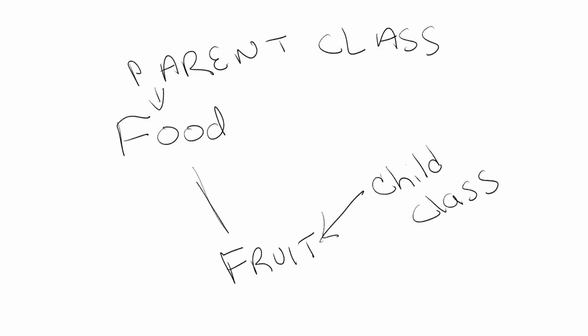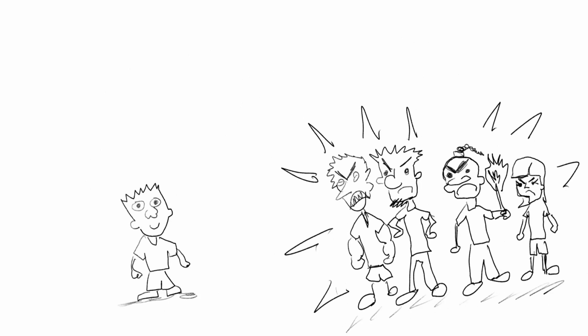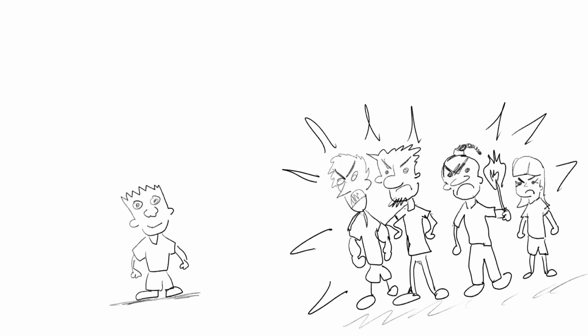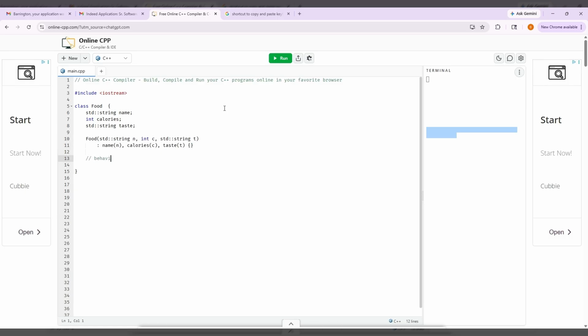The way I have explained this concept so far is okay for a first grader, but insufficient if you are an adult who takes things a bit more seriously. So let's look at this example in the form of some C++ code. Alright, so you are given a class called food, and let's give this food some properties like it has a name, some calories, it has a taste. And let's also give this food some behaviors and functionality that all food will have, like you can eat all food.